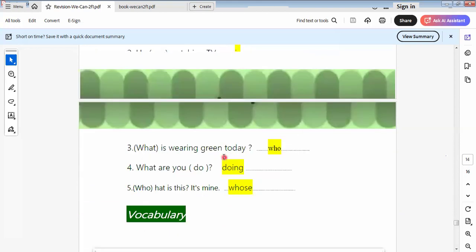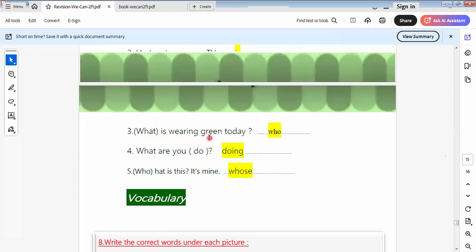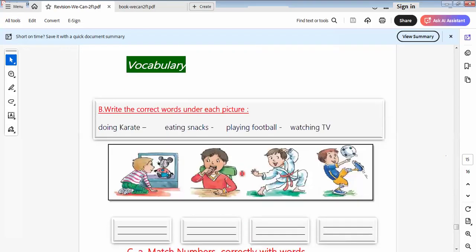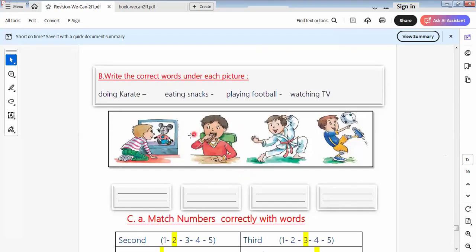He is watching TV. Who is wearing green today? So I ask about the person wearing this one. So here I ask about what? About the subject person. So it will be who. What are you doing? So here it's mine. So I ask about something that belongs to me. It will be here whose.